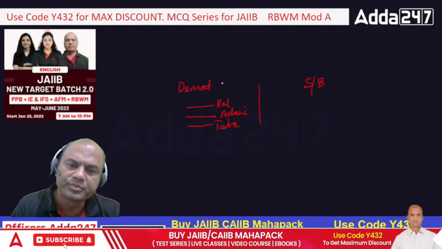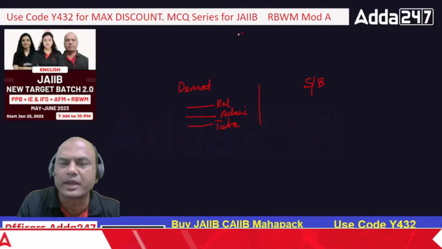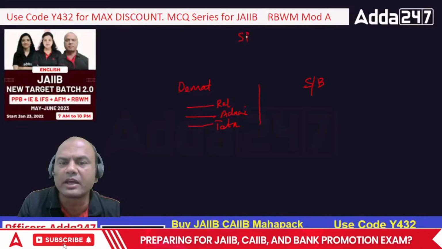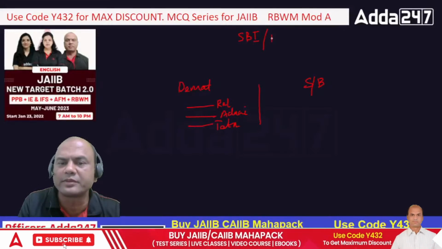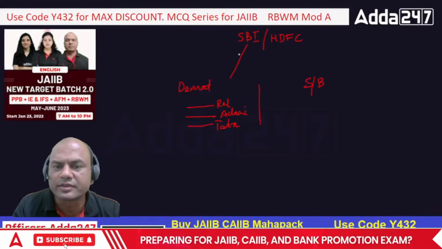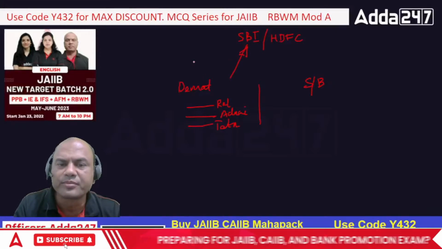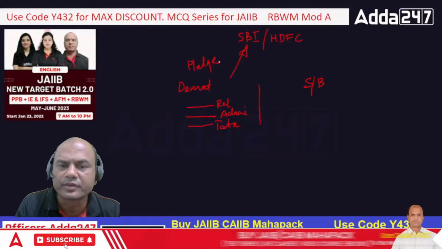So what will I do? I'll take these shares and go to SBI, or one nationalized bank and one private bank, SBI and HDFC. Let's go to any of these banks. I'll give these shares as a pledge to this bank.